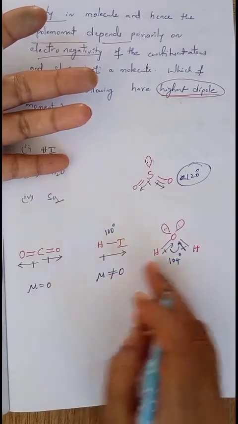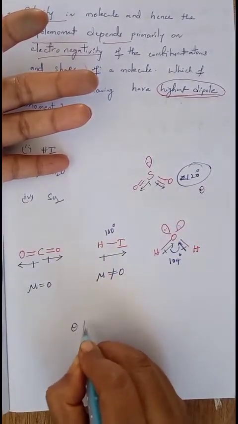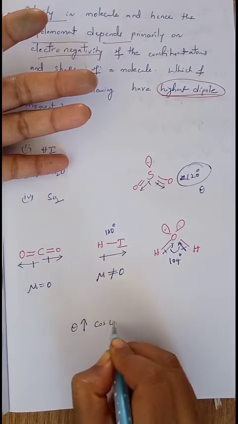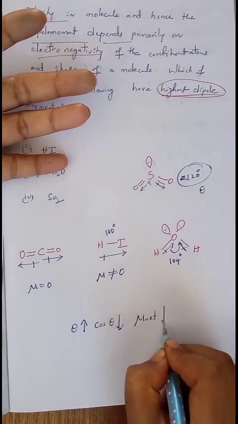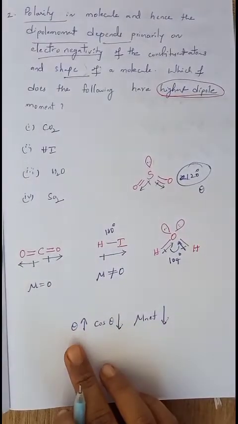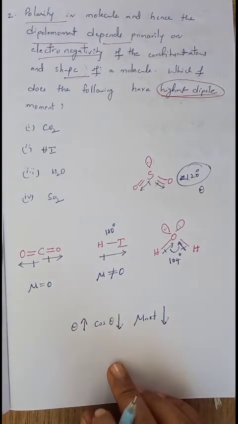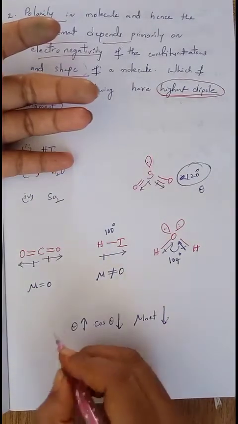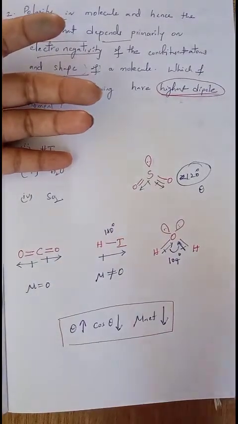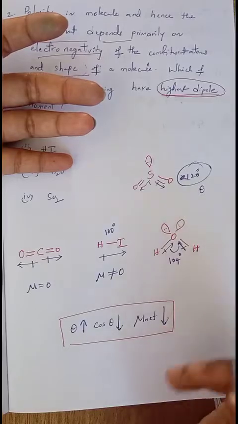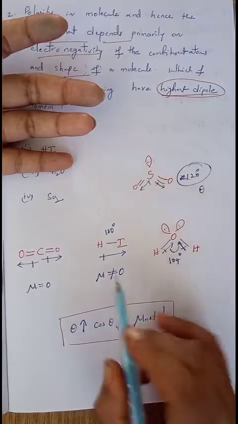This bond angle is nothing but theta. When theta value increases, cos theta value decreases, and net dipole moment also decreases. Remember, when theta value increases, cos theta value decreases. Once cos theta value decreases, net dipole moment also decreases. You just remember this relationship. Understand? Now you can observe which one has the highest theta value. This one.